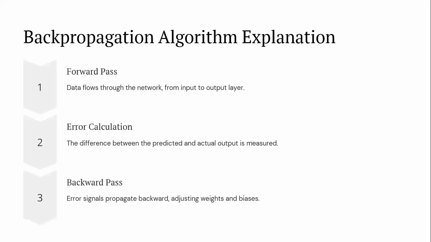Then we compare that predicted output with the actual output by error calculation. If the measured difference is large, we move to the technique called the backward pass. The backward pass carries error signals propagating backwards. How does it rectify that error? By adjusting the weights and bias.